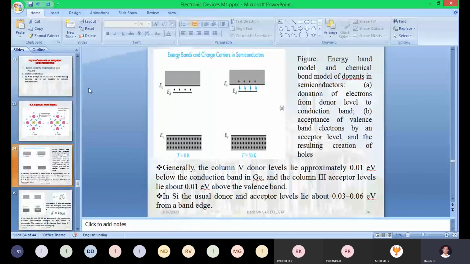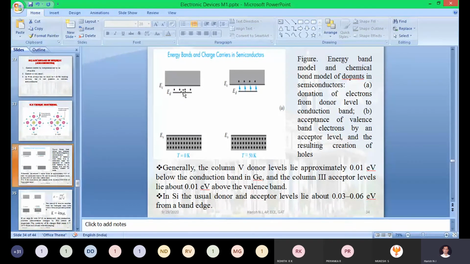That equation tells us, just check it out here, about the electrons in the ED level. For moving this particular electron to the conduction band, how much energy do we need to provide? Generally it varies from 0.01 electron volt to 0.06 electron volt.